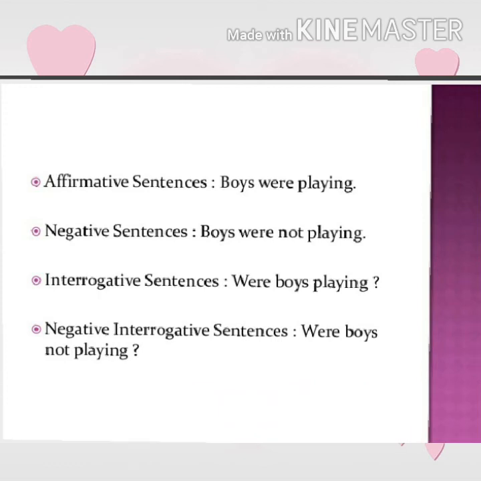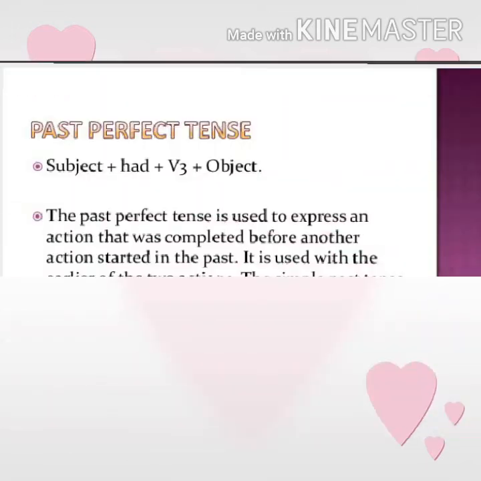Now here some examples are given of past continuous tense. Number 1, boys were playing. It is an affirmative sentence. Number 2, boys were not playing. It is a negative sentence. Number 3, were boys playing? It is an interrogative sentence. And the last one, were boys not playing? It is a negative interrogative sentence.